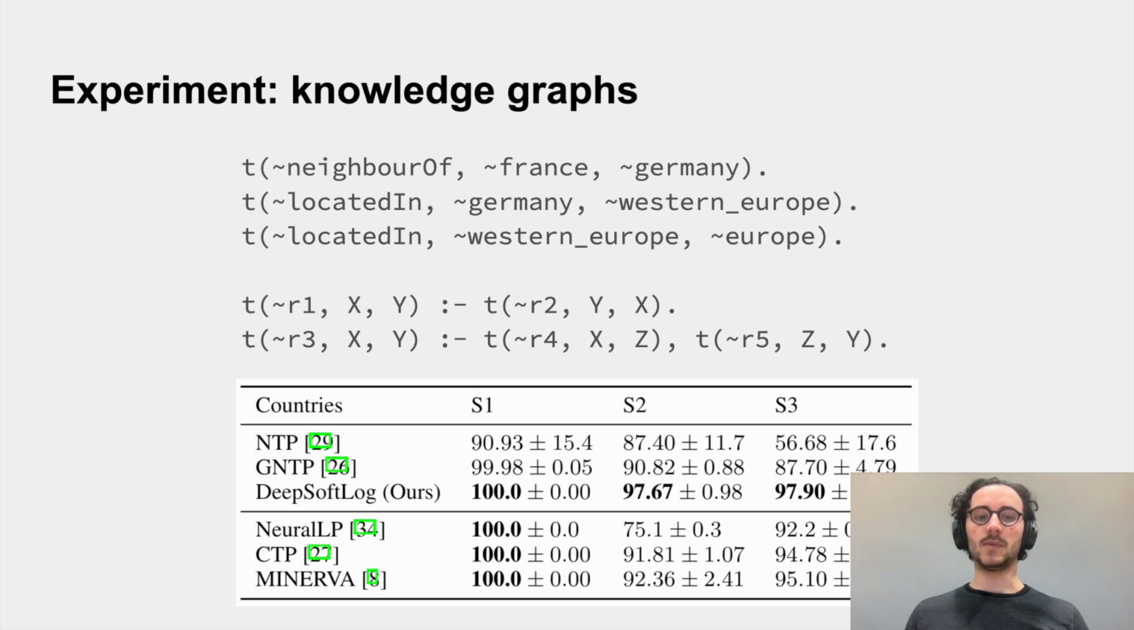The rules contain dummy symbols, and during optimization, we can not only learn the embeddings of the constants, such as France and Germany, but also these dummy symbols. So we can equate R1 and R2 to neighbor of to learn that neighbor of is symmetric. Similarly, we can use the last rule to learn that located in is transitive. We show that DeepSoftLog considerably exceeds the performance of comparable neurosymbolic frameworks, such as the neural theorem prover, the greedy neural theorem prover, and the conditional theorem prover.